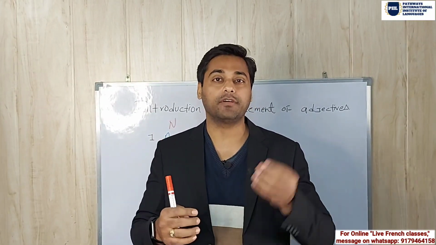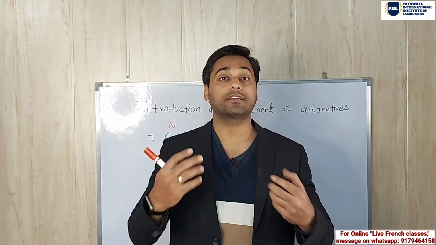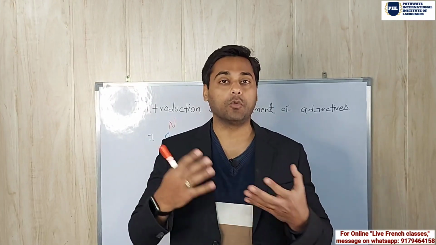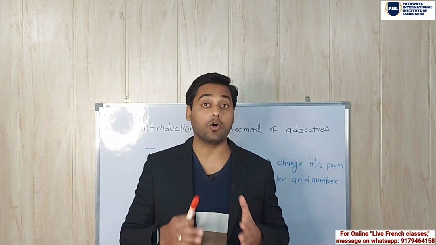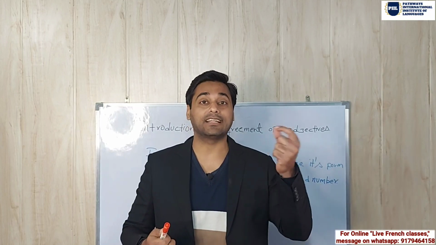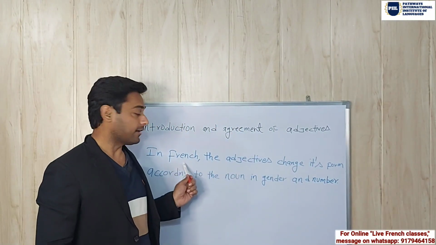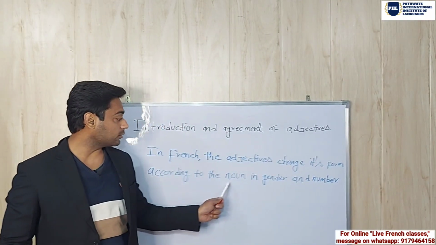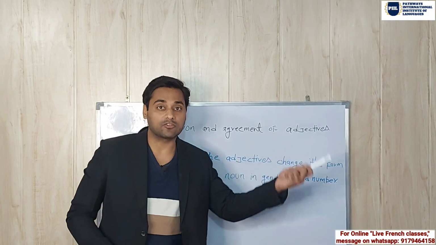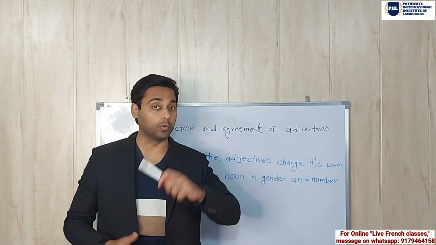See, the major difference between adjectives in French and English are agreement and placement. There are some rules of agreement and placement in French adjectives. So what are those rules that we are going to learn now? You already know that in French, all the nouns have a gender. Either they are masculine or they are feminine. In the same way, in French, the adjectives change their form according to the noun in gender, masculine or feminine, and number, singular or plural.